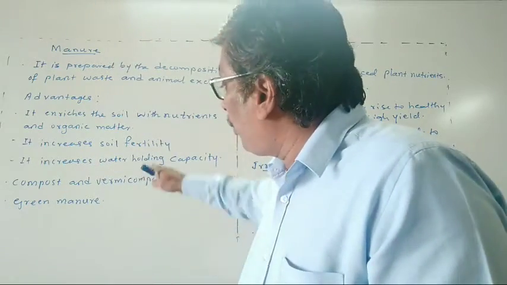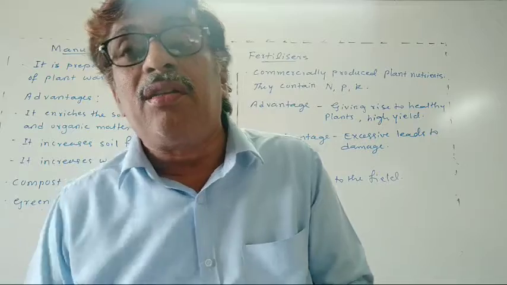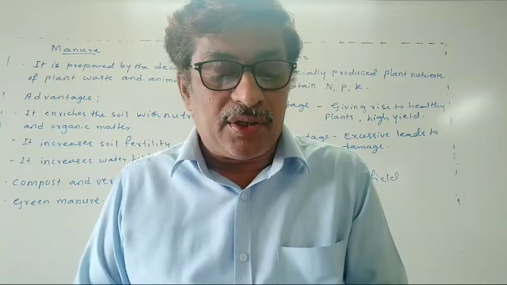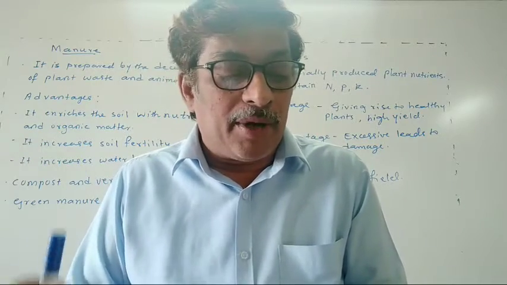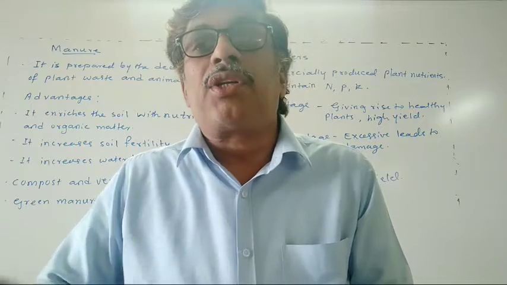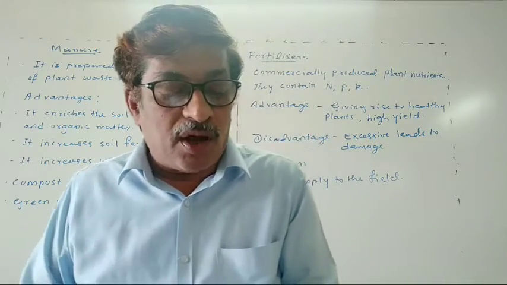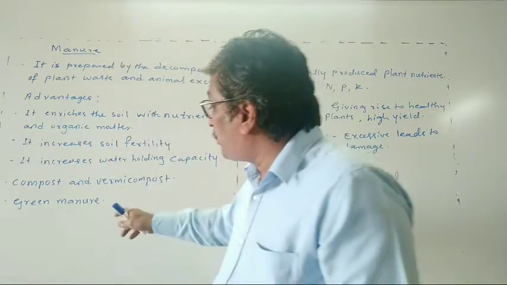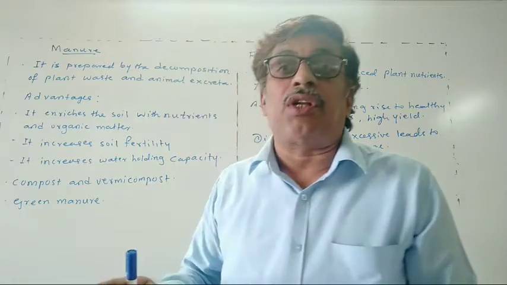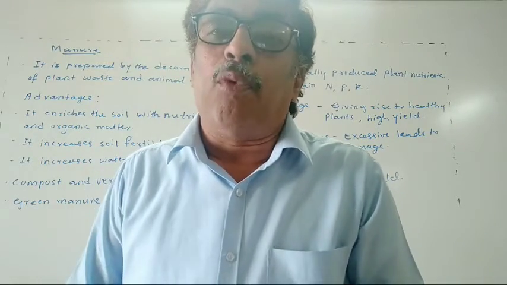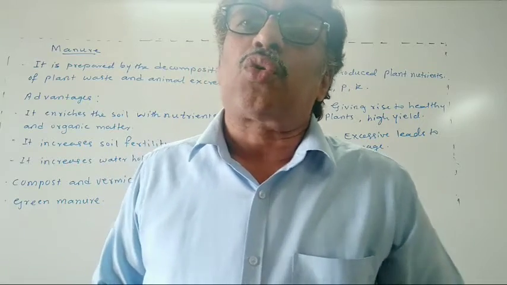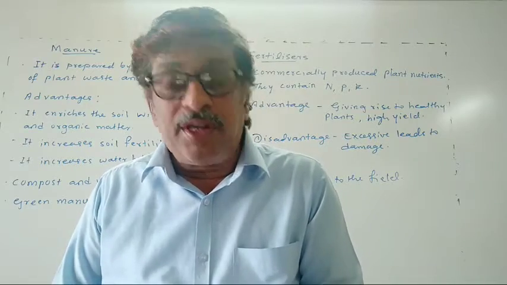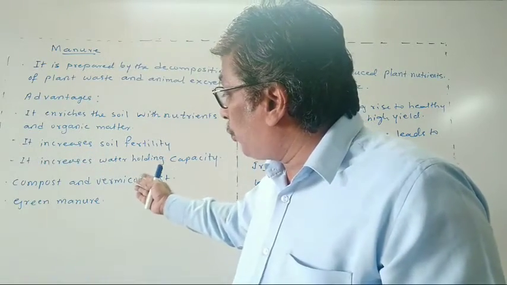And another method is vermicompost. Here the decomposition is done by earthworms. Compost is also prepared by using earthworms to hasten the process. Hasten means to make the process fast, the decomposition of plant and animal refuse. So this is called vermicompost. This is also a very important one. Now, dear students, what is meant by compost and vermicompost?